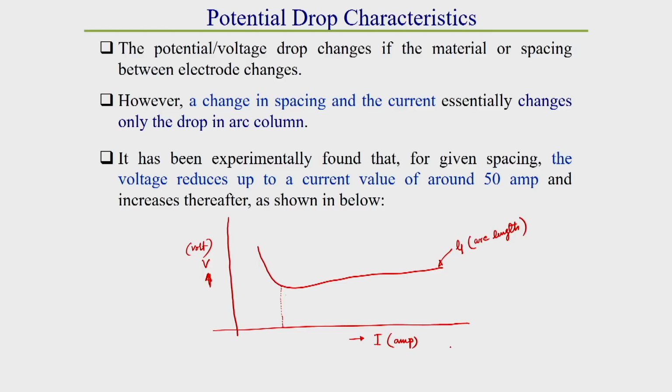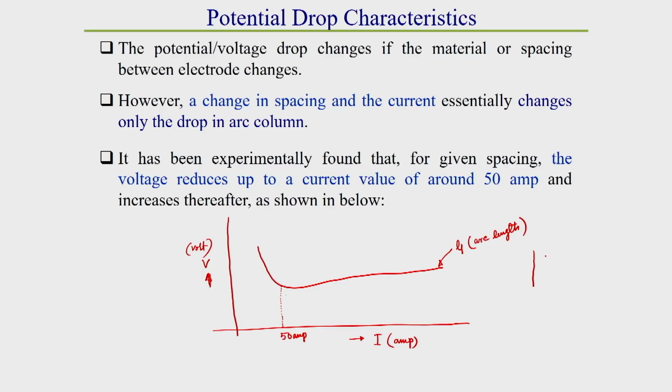What we observe from this curve is that up to around 50 ampere current, the voltage generally decreases. After that, if we increase the current, then for a particular arc length the voltage increases. So, why does this occur? That we should know.